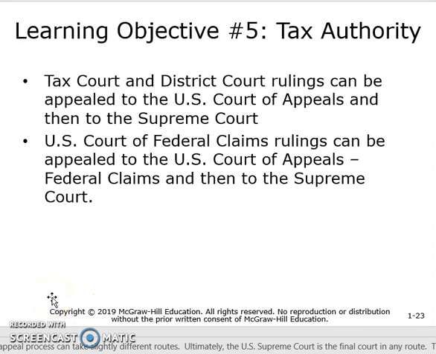The tax court and district court rulings can be appealed to the U.S. Court of Appeals and then to the Supreme Court if the Supreme Court decides to hear the case. And the U.S. Court of Federal Claims rulings can be appealed to the U.S. Court of Appeals Federal Claims and then possibly to the Supreme Court.